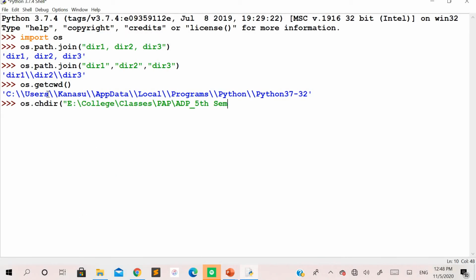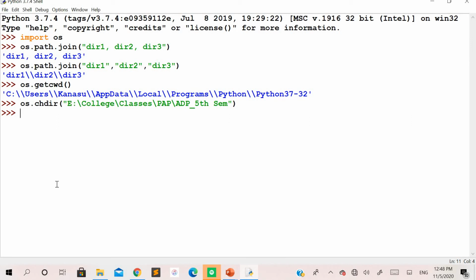You can see here, from the C drive I want to switch to the E drive, followed by the college folder, classes, and the rest of the path. So complete the string, close the bracket and press enter. You can see the change directory has been executed and it has switched to the E drive from the C drive.